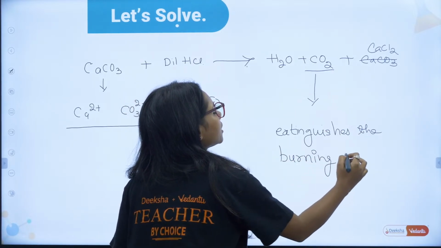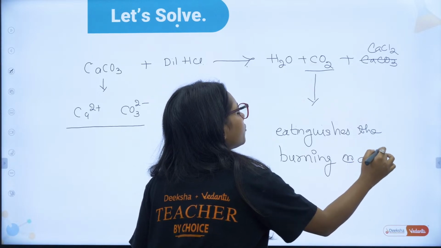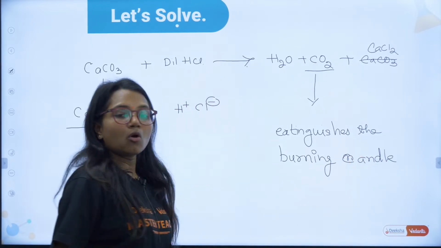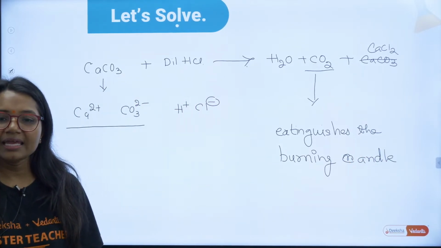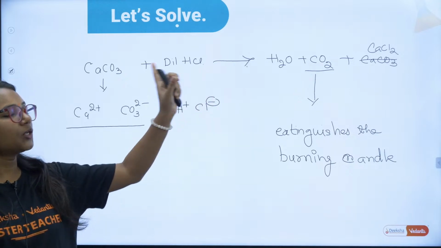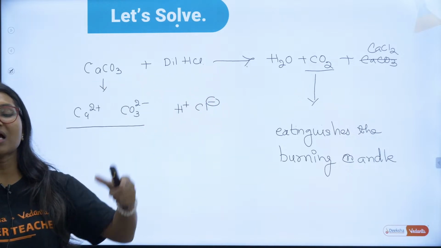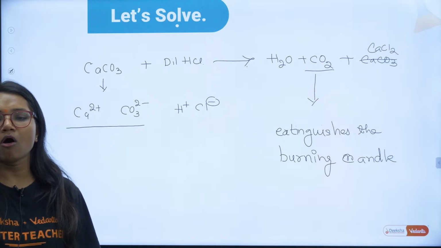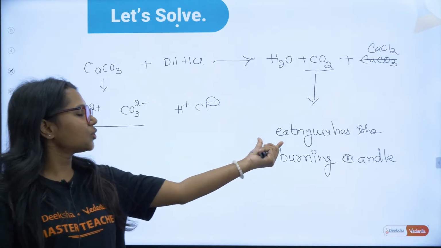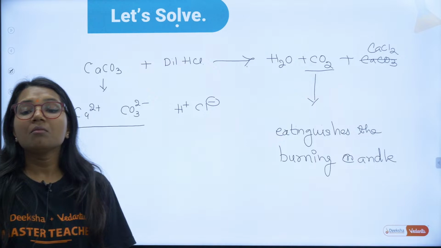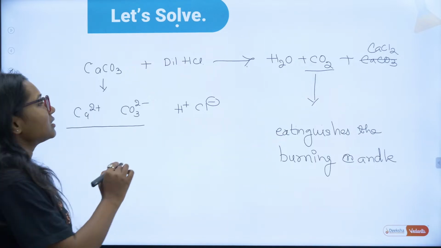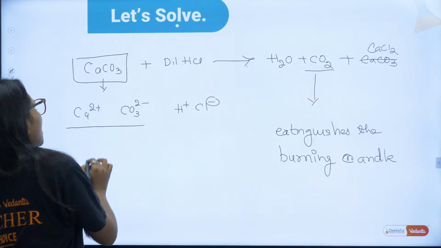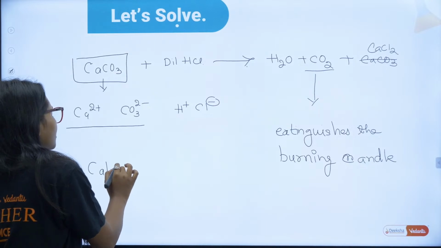Tell me if you have understood this question. If you want to blow off that candle, right? If CO2 passes through that, the fire is going to blow off. So CO2 gas is used for extinguishing the burning candle. So what is the answer? What is the compound A? Compound A is calcium carbonate.